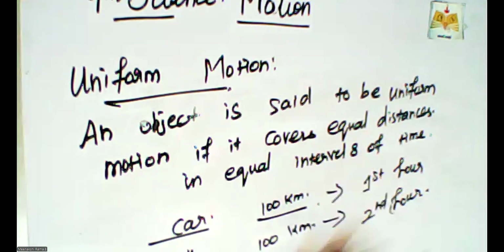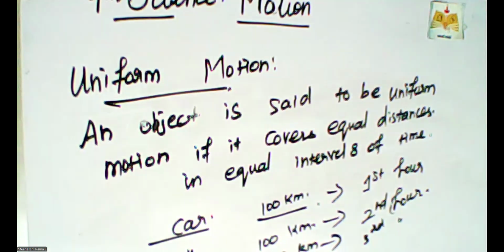Even in the third hour it continues, so the car crosses the same 100 kilometers each and every hour. This kind of motion is called uniform motion.